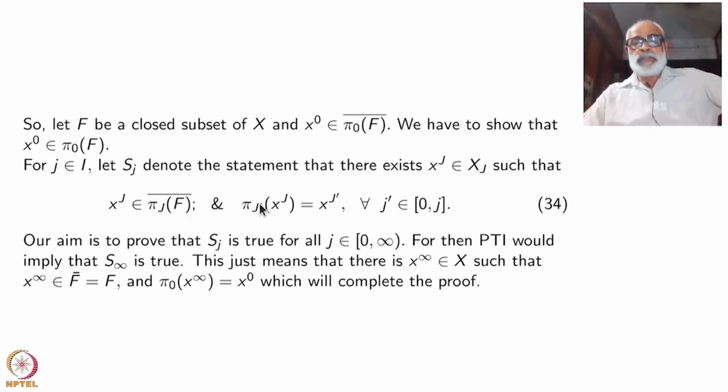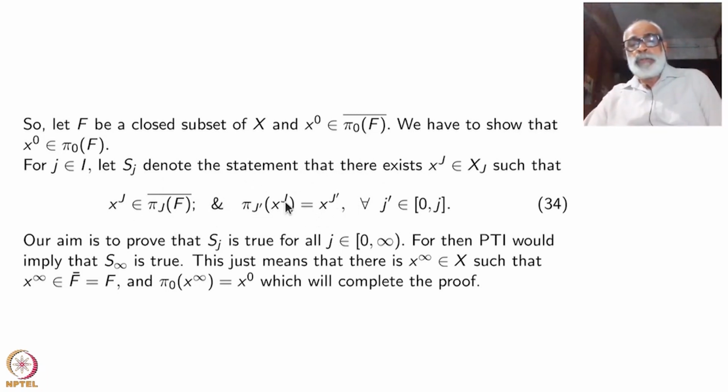Then it must also satisfy that all its projections, see j prime's projection of this one, agrees with xj prime. So this is inductively xj prime denotes an element here with this property. So it must be true for xj prime also here. xj prime belongs to pi j prime of that one. That is the inductive statement, one single statement meaning all these.